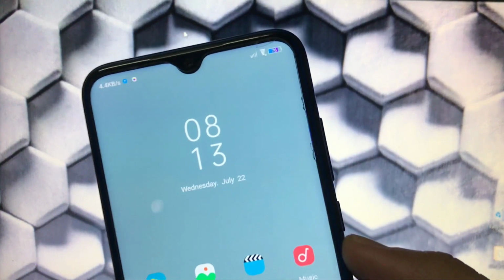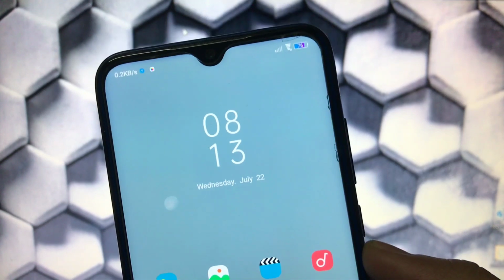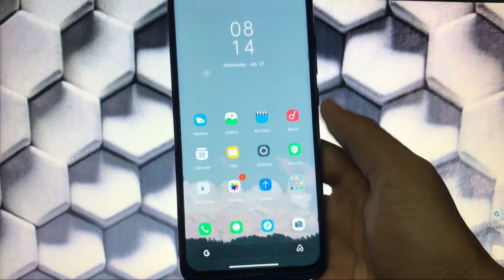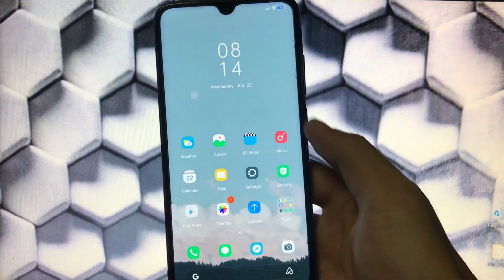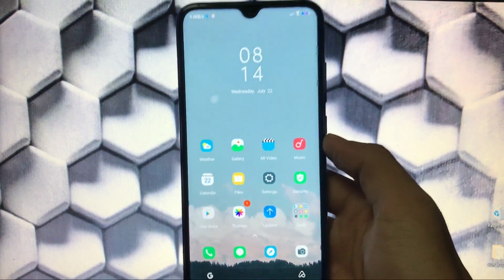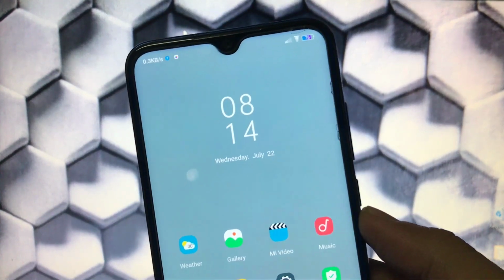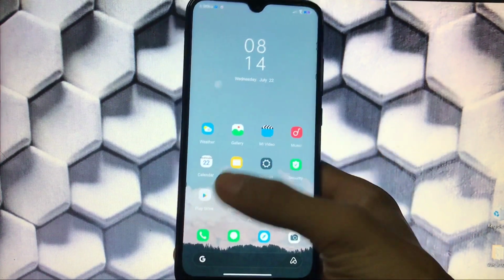First of all, take a look at the status bar icons. These are looking very unique. The widget also looks nice, and the home screen icons are small in size and looking pretty impressive. This is a theme which I liked a lot because of the home screen, the status bar icons and the wallpaper. This looks very impressive to me till now.